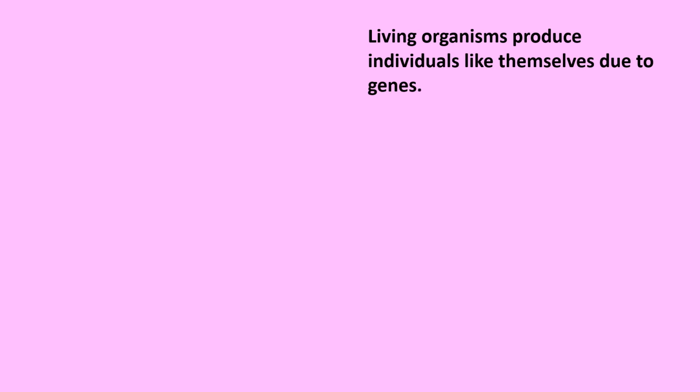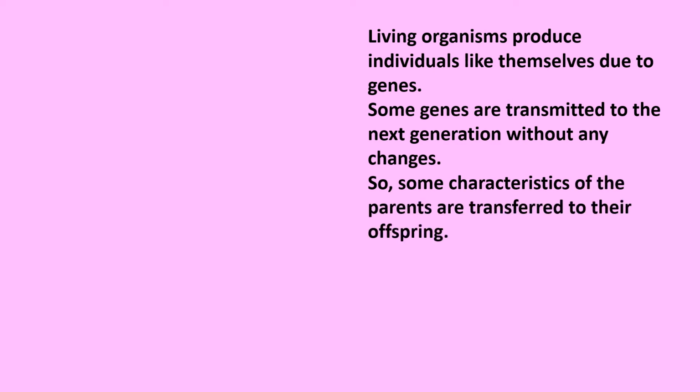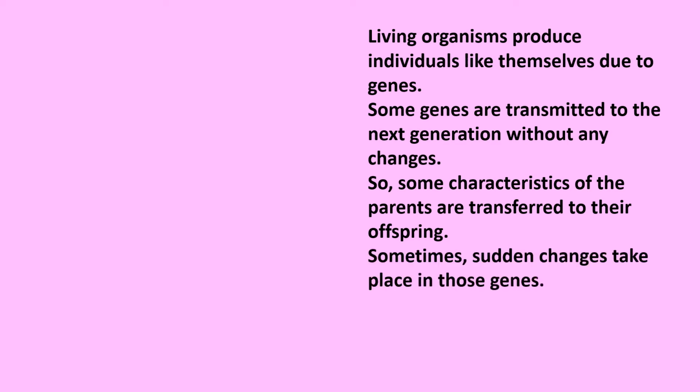Now, you know that living organisms produce individuals like themselves due to genes, okay, present in the DNA. So, the qualities that come to the child or the progeny or the offspring are because of the genes present in the DNA. Now, some genes are transmitted to the next generation without any changes. Therefore, some characteristics of the parents are transferred directly to the offspring or their child. But sometimes sudden changes take place in those genes.